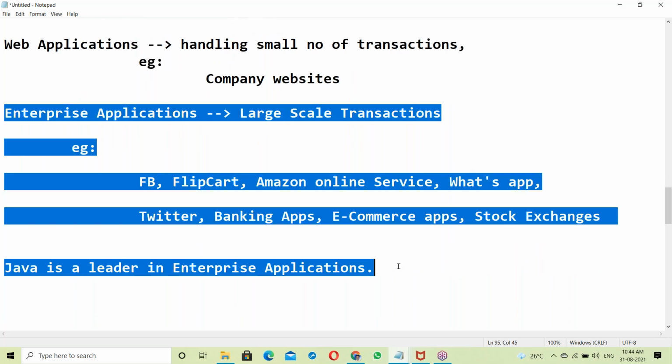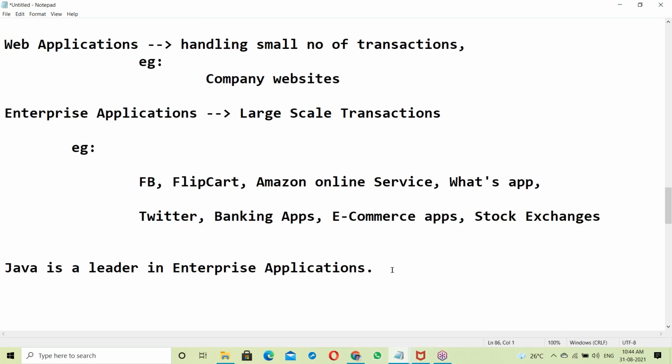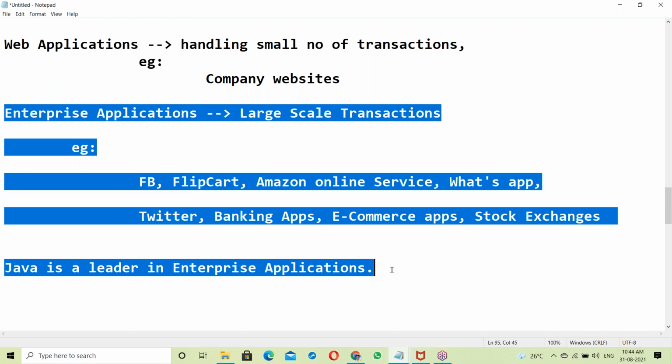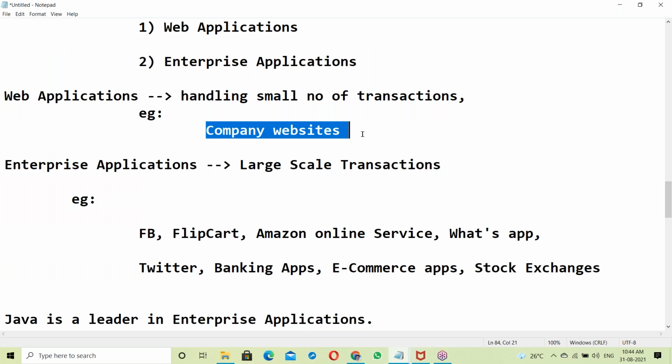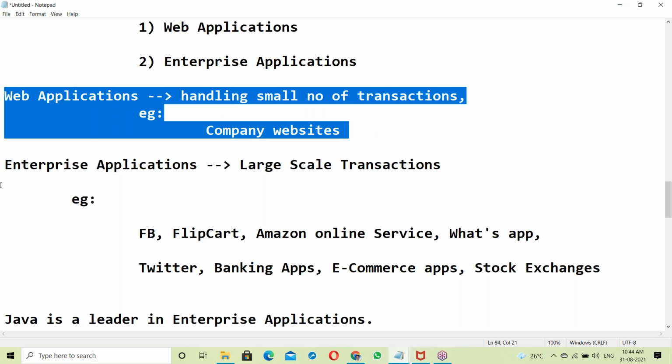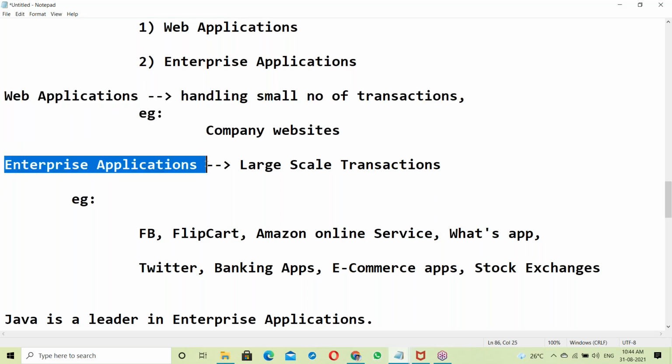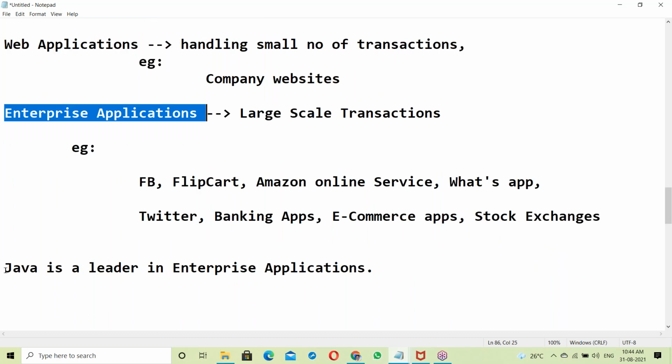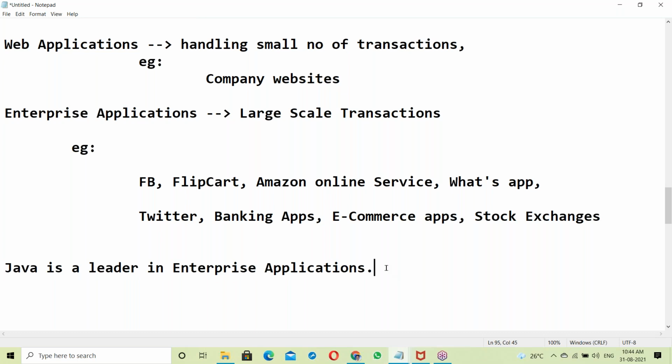In the market, almost 50% of applications are enterprise applications with large scale transactions. Company websites can be developed using Python frameworks or .NET frameworks, but for enterprise applications no software is fit except Java. Only Java fits this area. Java is the leader.